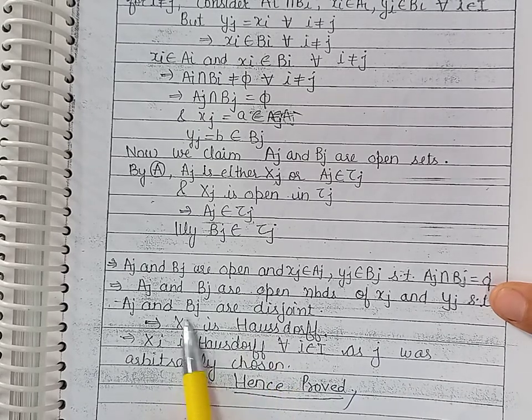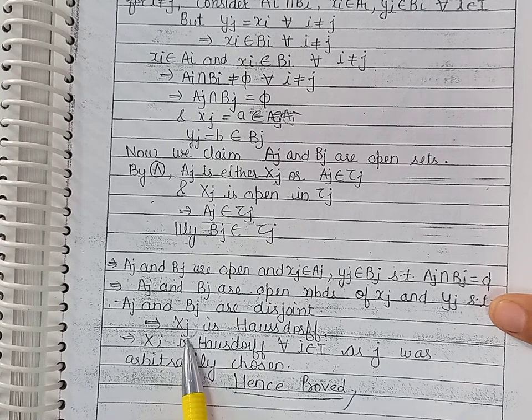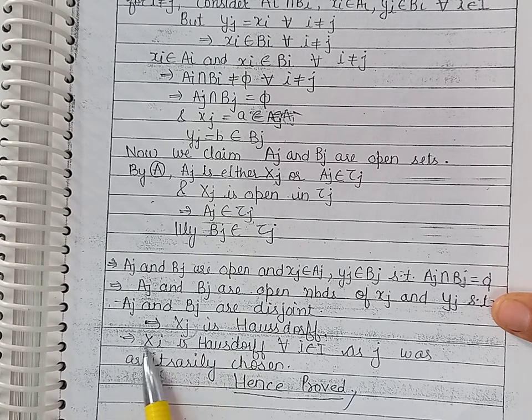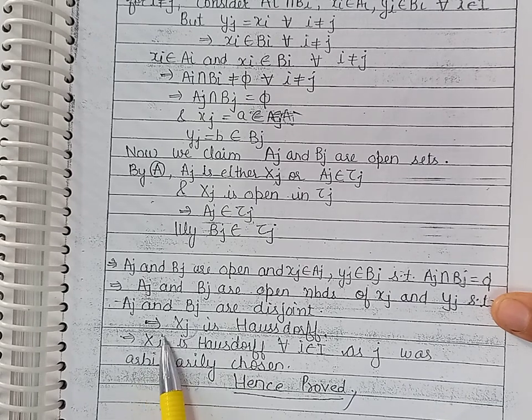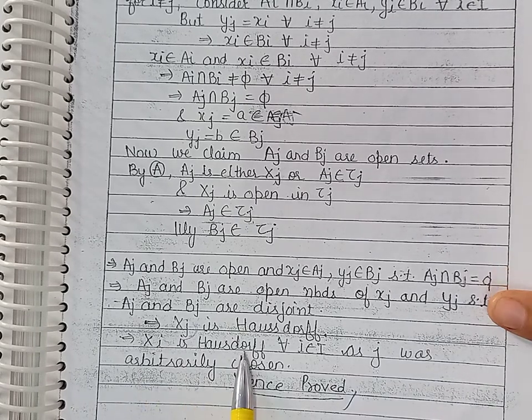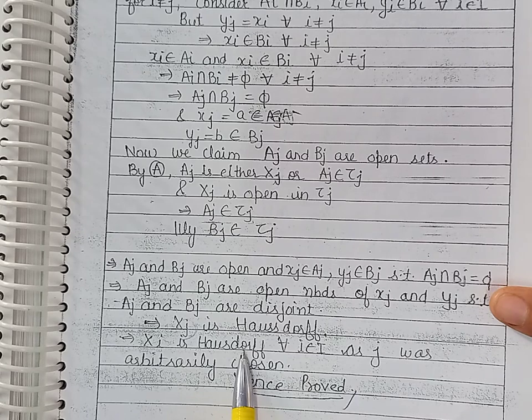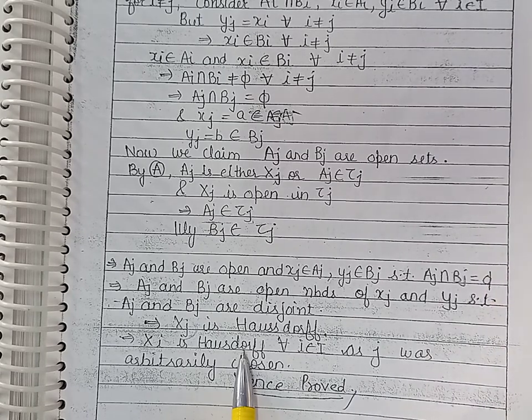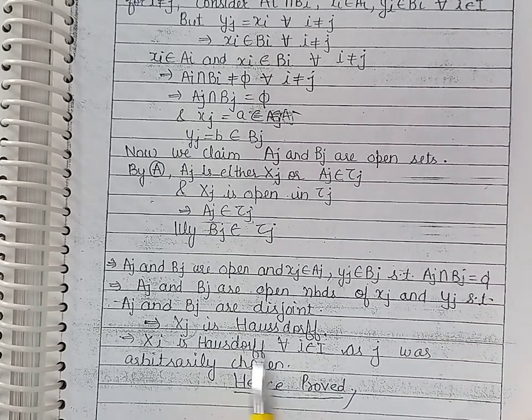This j was an arbitrarily chosen suffix from the set of indexes, so we can say that each coordinate space Xi is T2. So this proves that when the product space is T2, each coordinate space is also T2.